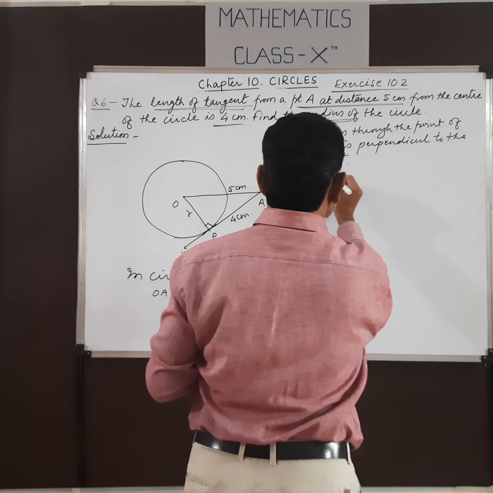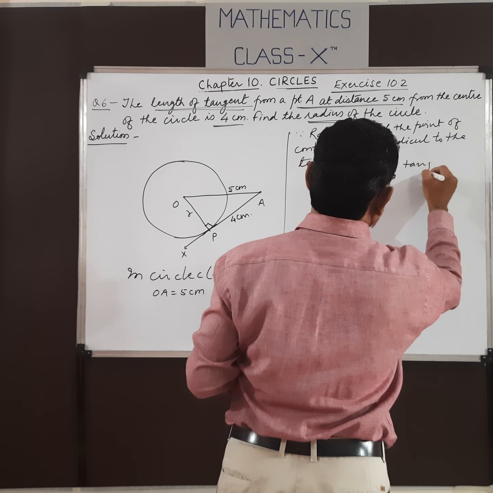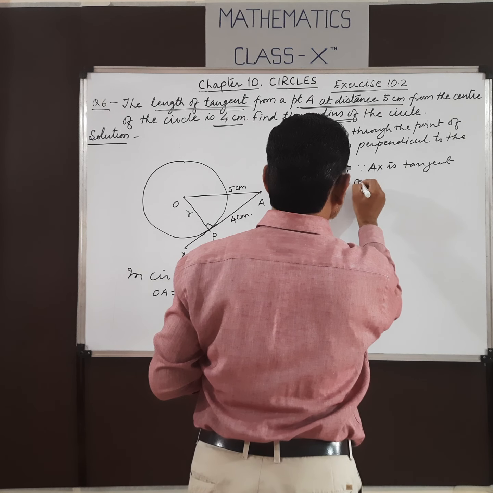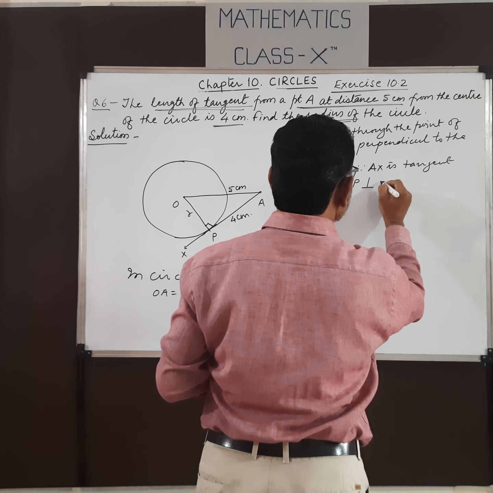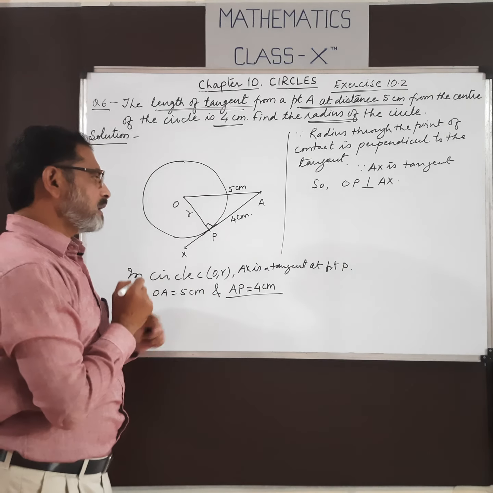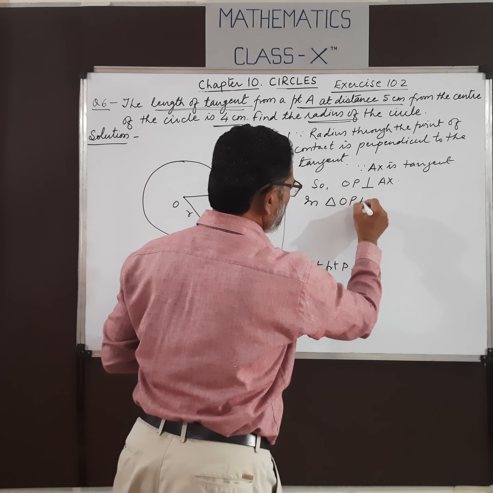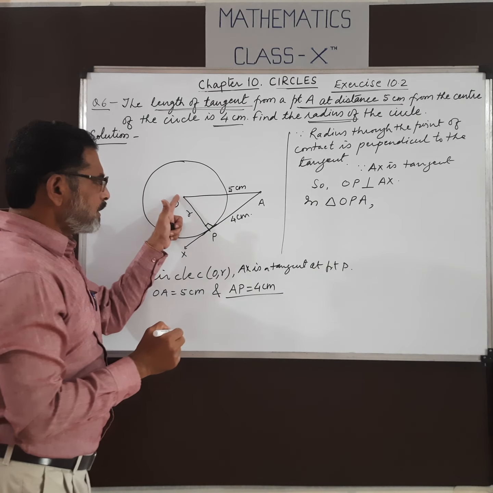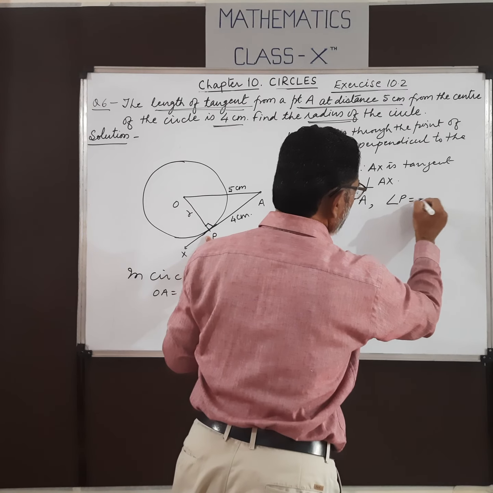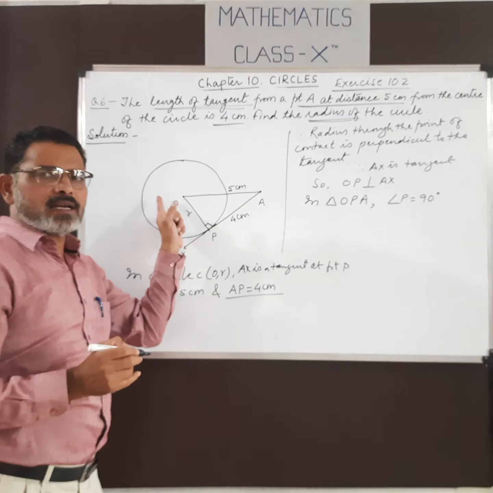Here, since AX is a tangent, OP is perpendicular to AX. Now in triangle OPA, angle P is 90 degrees. So what is the relation between the sides of a right angle triangle?